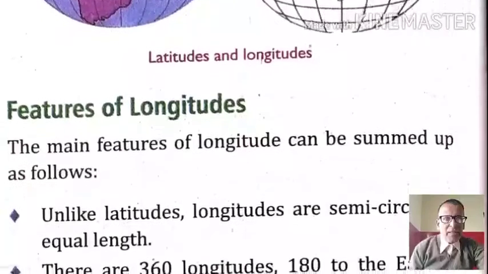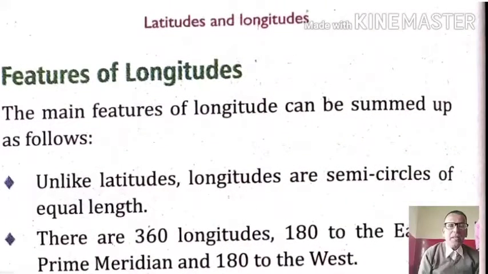Let us deal with some features of longitudes. The main features of longitudes can be summed up as follows. First point, unlike latitudes, longitudes are semicircles of equal length. So longitudes are semicircular lines. First thing, longitudes are of equal length.